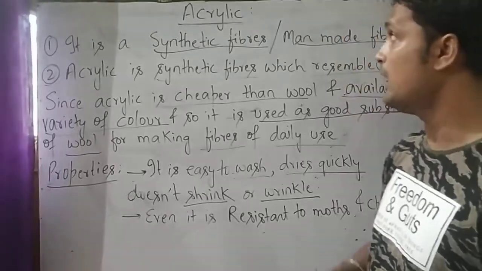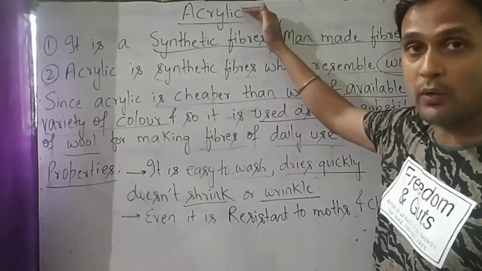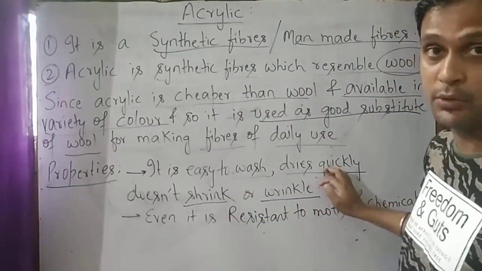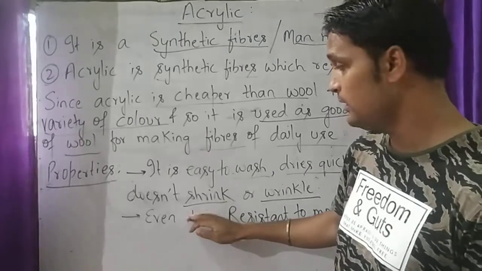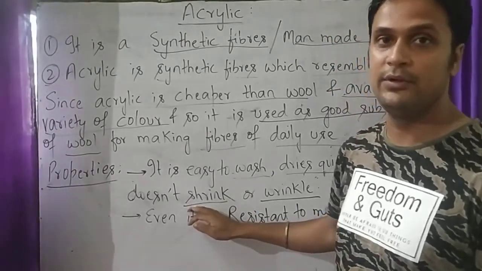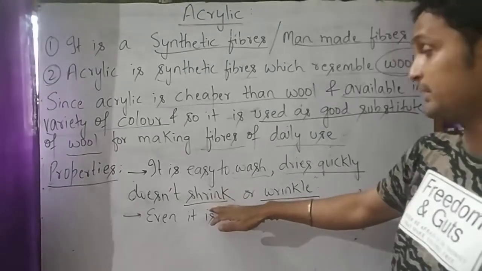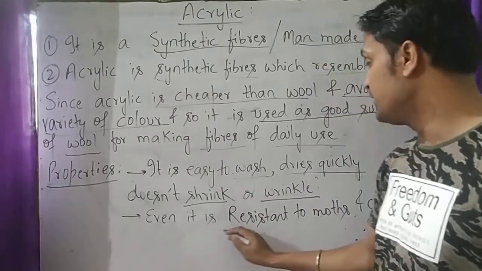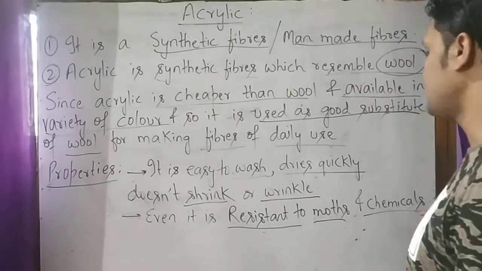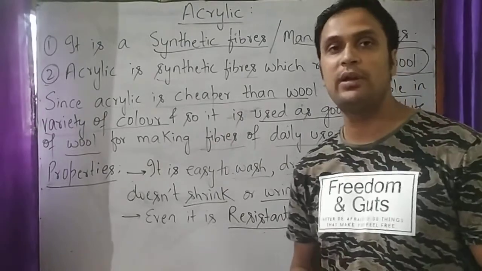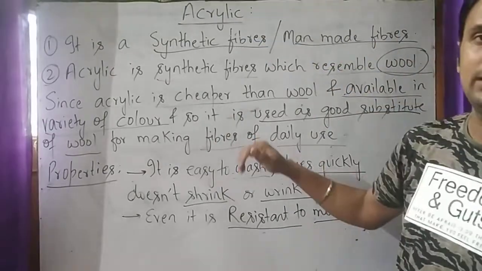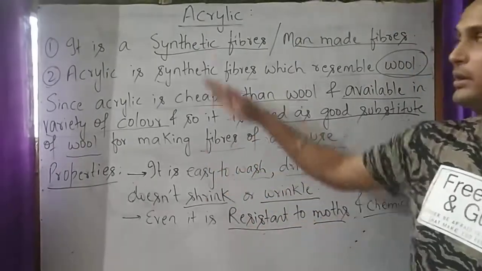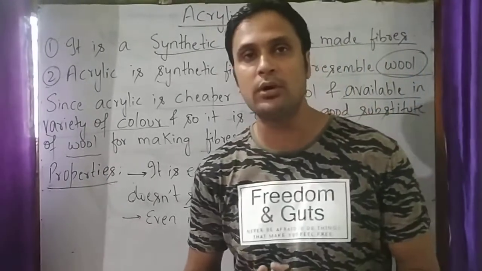That is also an improved quality of acrylic: it is easy to wash and dries quickly, and it doesn't shrink. That means it is iron free. We do not need to iron it because it doesn't shrink or wrinkle. Acrylic is also resistant to moths and chemicals. So students, these were the uses of acrylic, why it is used as a substitute, and its properties. Till now we have understood much more about acrylic.